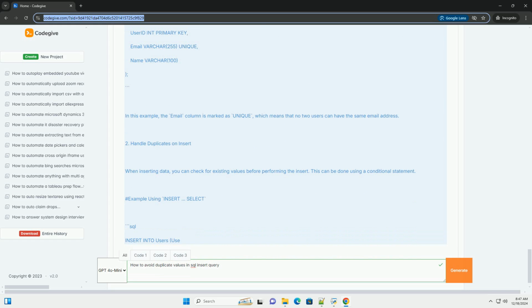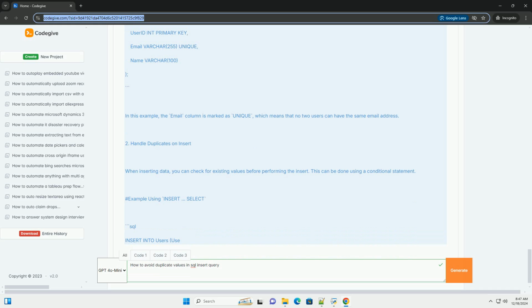SQL. Create table users. ID int primary key. Email varchar(255) unique. Username varchar(50) unique. In this example, both the email and username columns are set with unique constraints. This means that attempting to insert a duplicate entry will result in an error.